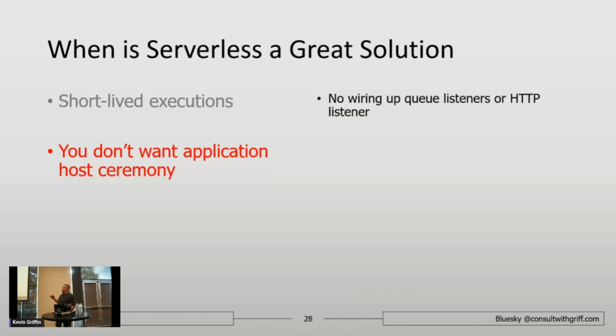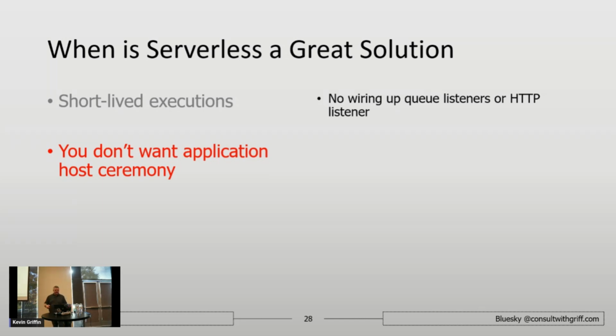I don't like wiring up things like just basic web app CRUD. I don't like setting up queue listeners. I don't like listening to blob storage. I don't like listening to email services. I don't want to write all that stuff. I actually would wish someone would just tell me when something happened. And that's what Azure Functions does, or what serverless does. Tells you when an action occurs. It's a trigger. So when that happens, I just go write the code to handle the case there's something new in my queue.